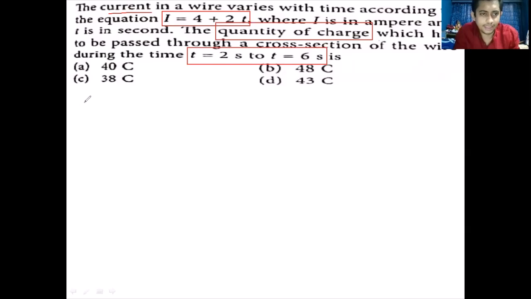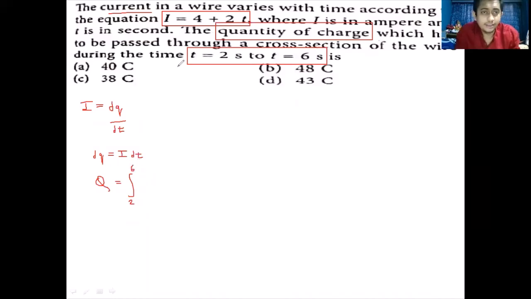Again, the same thing. We say that I is equals to dq by dt. So if I is equals to dq by dt and charge पूछा है, so we will write it in terms of dq. So we can say that dq, the charge which is flowing through the wire, is equals to I into dt. अब कैसा है ना students, हम लोगों को total charge निकालना है. So we will say it is q and that will be equals to integration of the above equation. Integration कहाँ से कहाँ होगा? 2 to 6. The limits are 2 to 6. So integration from 2 to 6, we have I into dt.